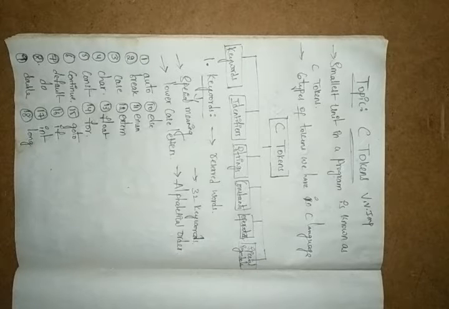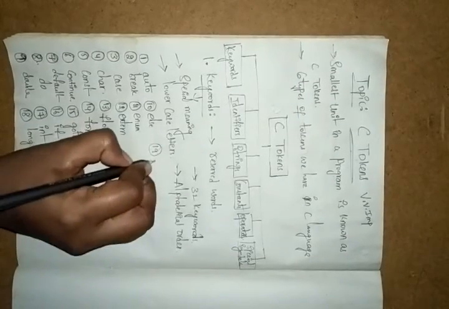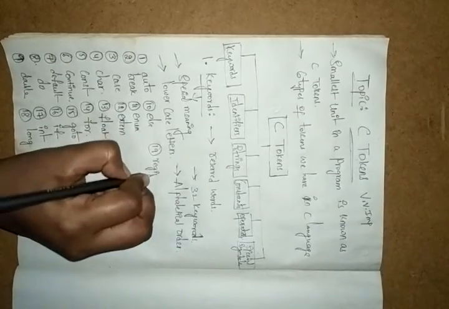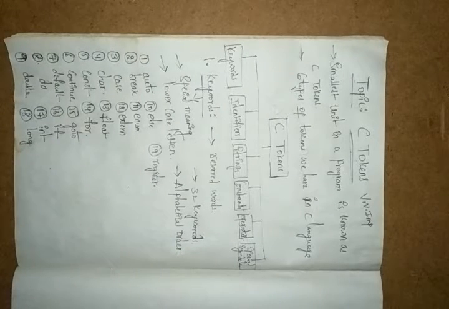Next we have the register. This register declares variables with a local lifetime, local side.